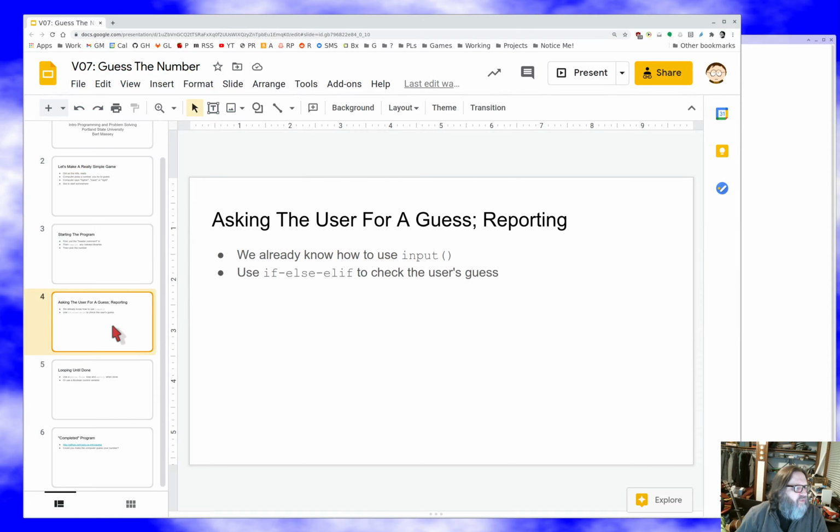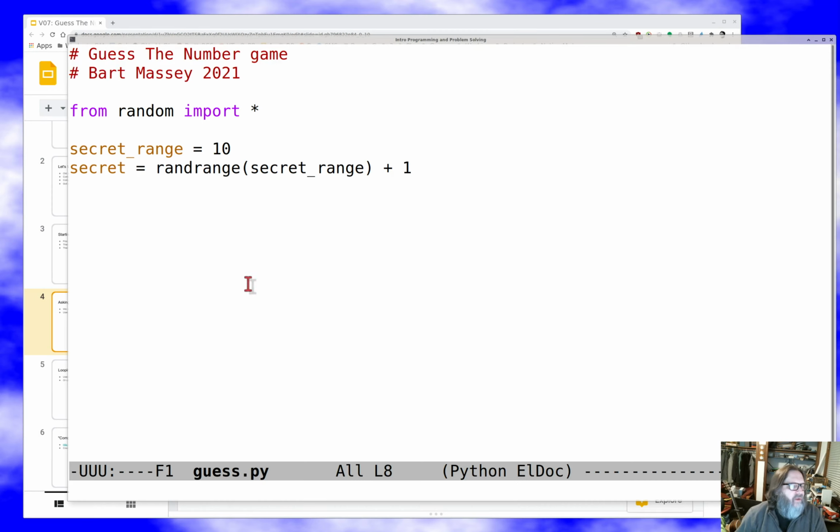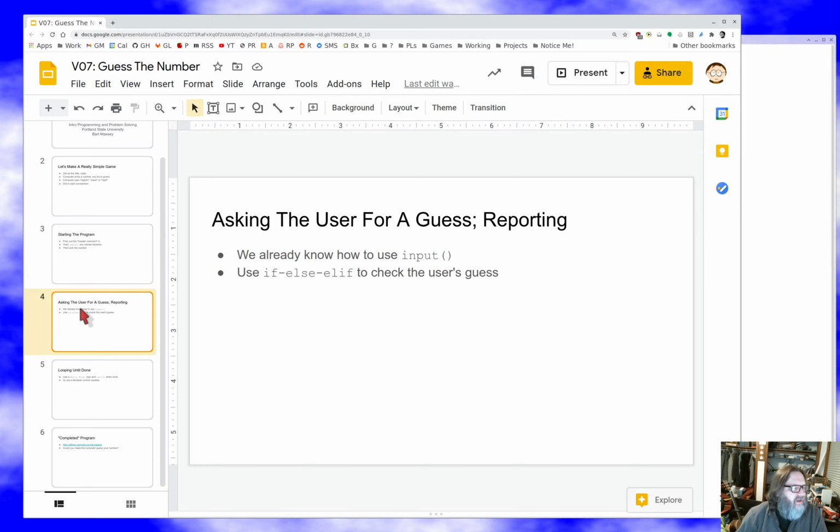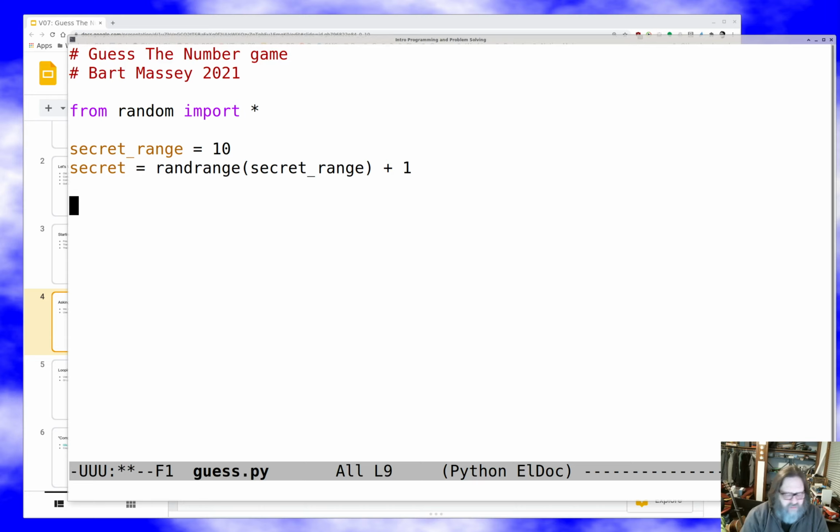Well, probably ask the user for a guess and report on whether the guess is high, low, or correct. And we'll use if, elif, else to check the user's guess. Sorry, didn't mean to be clicking around there. And so we already know how to use input. Notice I'm going to put a blank line here. I think it's really common in computer programming to put blank lines between paragraphs of code, chunks of code that might be thought of together. And I think we're starting a new one of those.